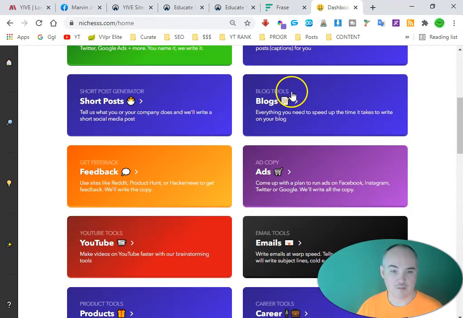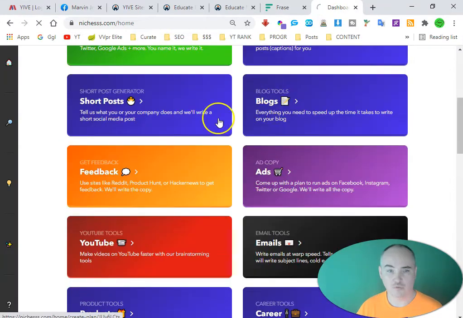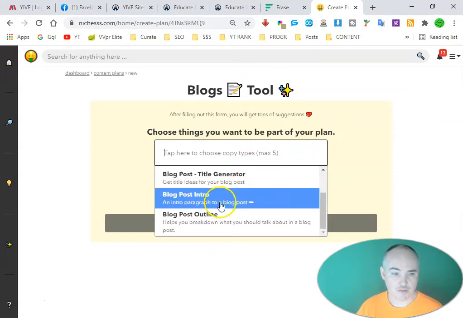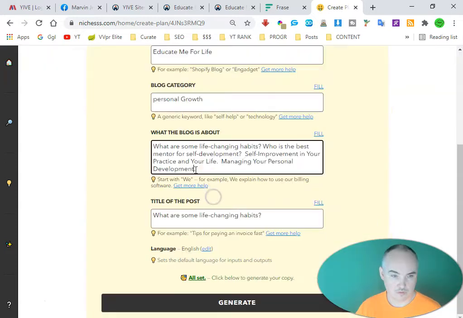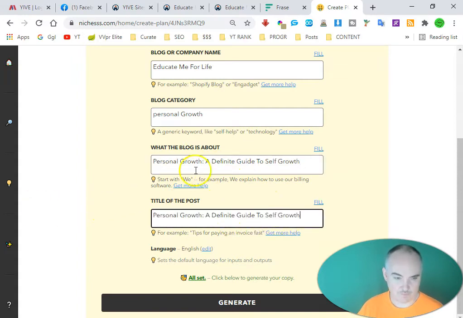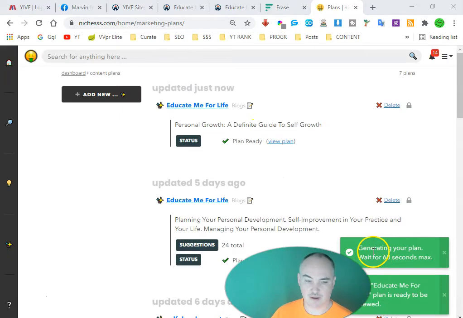Okay, so then we can come over here and we are going to go to blog tools, and then we want to do the blog post intro. Okay, and then we're going to put the title of the post, and then we're going to say generate. All right, it takes about 15 to 20 seconds for it to go ahead and pull that up. So it's got it right here. So we have our personal growth plan ready, view plan. So it's going to go ahead and reload for us.